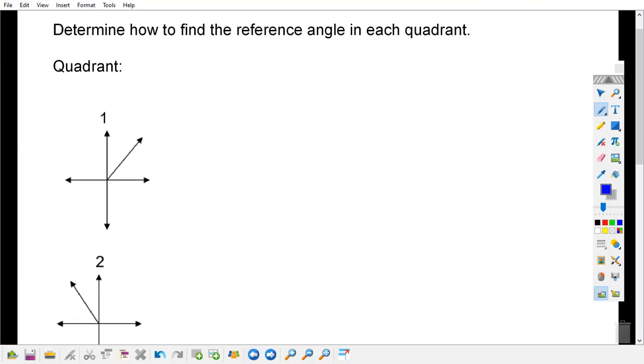Well, your value minus 0, since your closest x-axis is at 0. It's just its value. It's close to 0, so I'm using this angle, and because I'm using that angle, alpha just equals theta. So if it's in quadrant 1, your reference angle equals your theta, whatever your theta is.